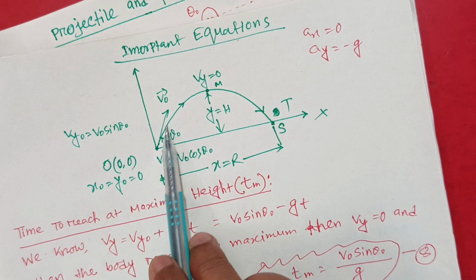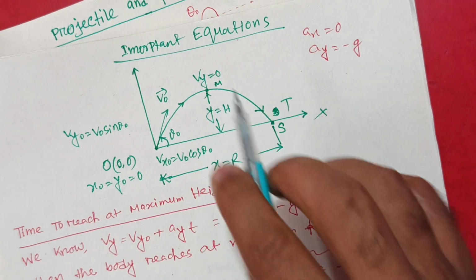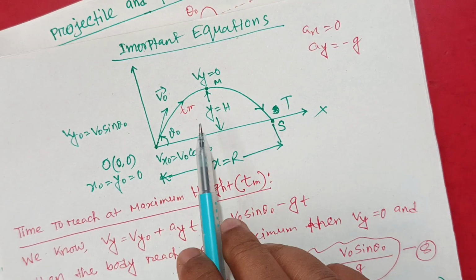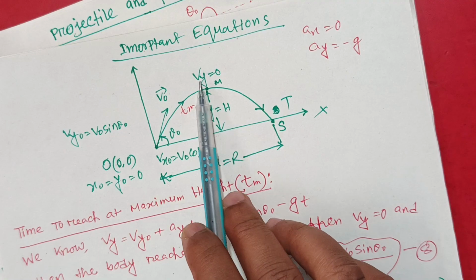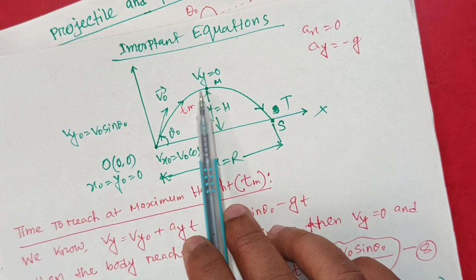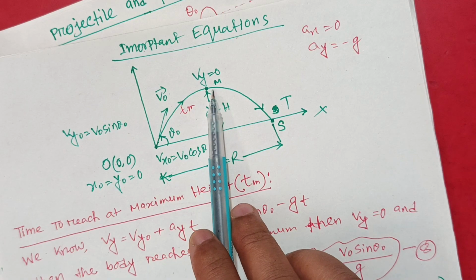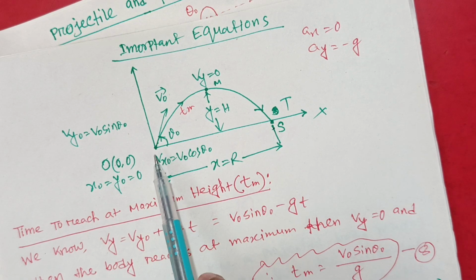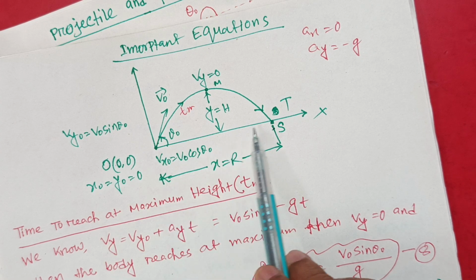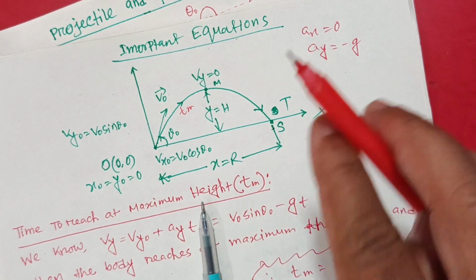Finally, when the body reaches the maximum point M, the maximum height will be y equal to h, and the time taken to reach the maximum height is tm. We have to determine this tm. At maximum height, the vertical velocity will be 0, because the vertical velocity changes due to the gravitational effect. After that the body reaches point S; when the body is projected from point O, the vertical position is 0. Similarly when the body reaches point S, the vertical position is y equal to 0.